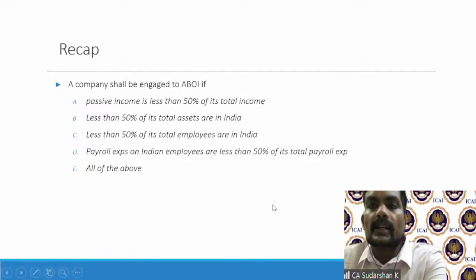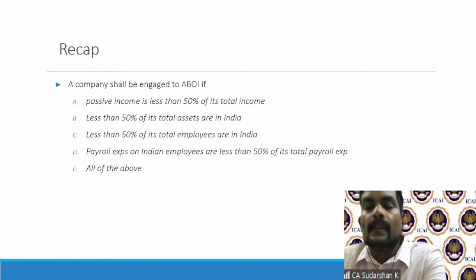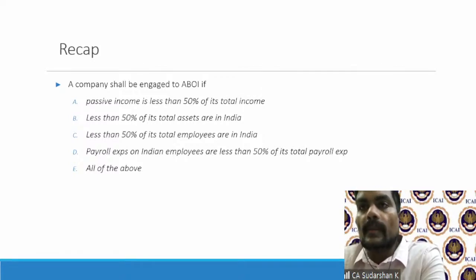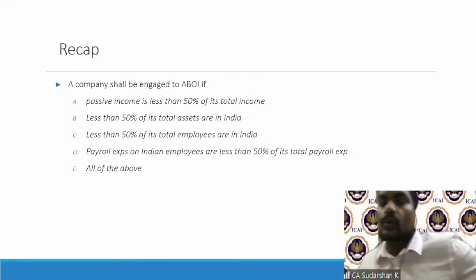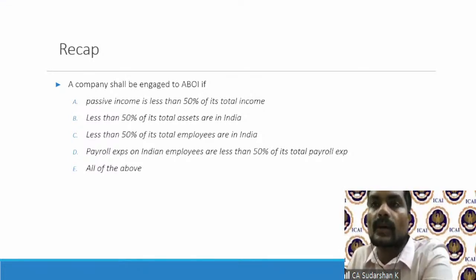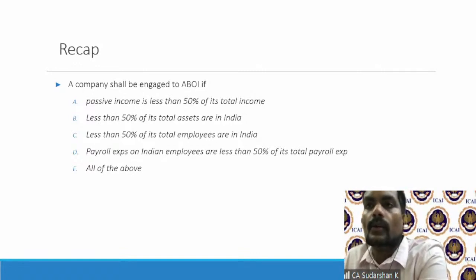So all these will determine whether a company satisfies. If you satisfy the ABOI test, then life is pretty easy, which means you then have to look at where the board decisions are taken. If they're outside India, then automatically it is presumed that the foreign company is a non-resident. If you fail to meet the active business test, that is, you have passive income of more than 50%, or your assets in India are more than 50%, then there are various other factors you'll also have to look into, as to where the decision is taken, where the headquarters is located, where the accounting records are kept, various guiding factors that are given.